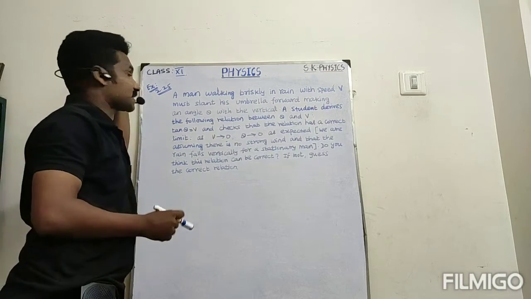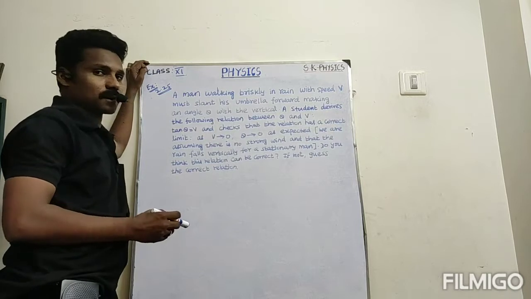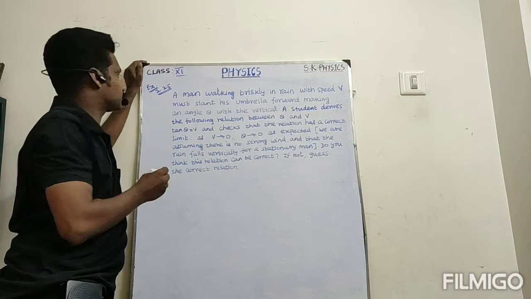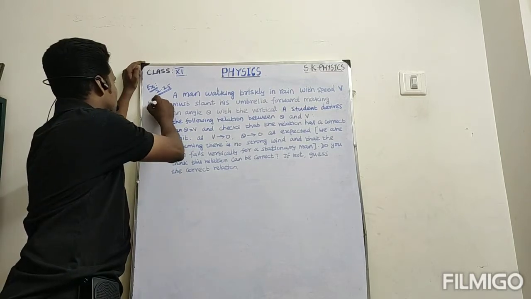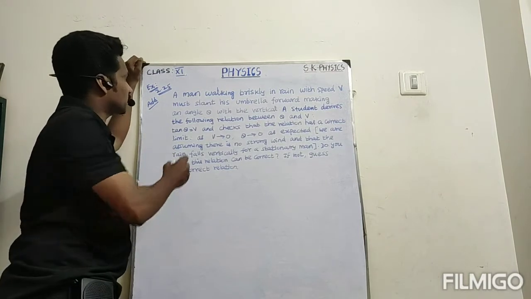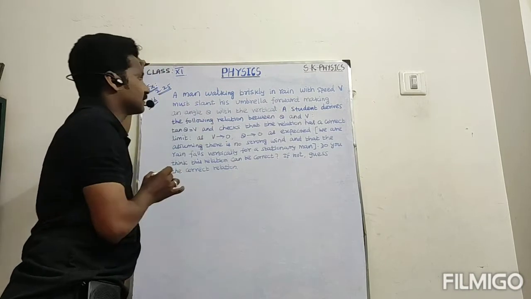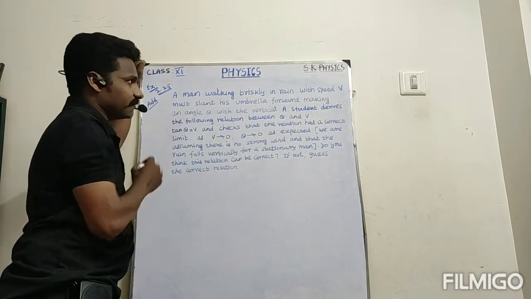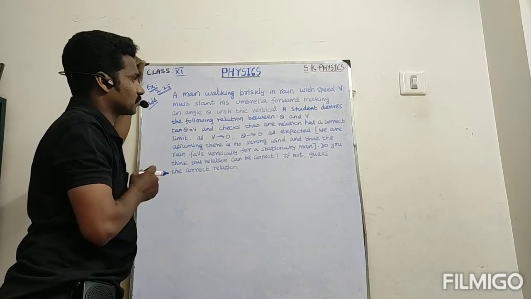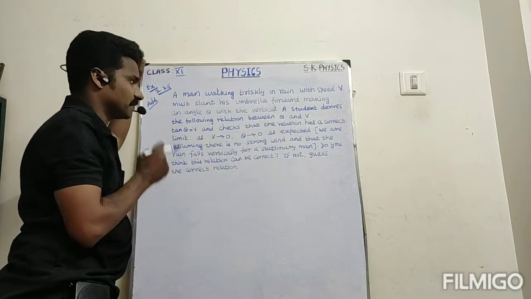Dear students, see the next one, class 11, units and measurement chapter, NCERT example problem 2.25. Okay, it is actually an additional problem. So 2.25. See the question. A man walking briskly in rain with the speed v must slant his umbrella forward, making an angle theta with the vertical.